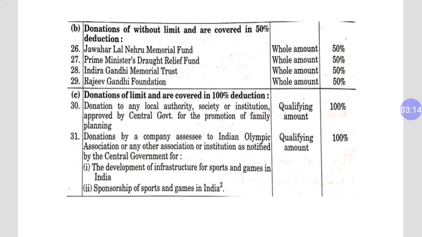In part C of section 80G, the point is donation to any local authority, society or institution approved by the central government, or for the promotion of family planning. In this case, whatever the qualifying amount, 100% of it will be deductible. So what is qualifying amount? We are going to look at it in our next slide.